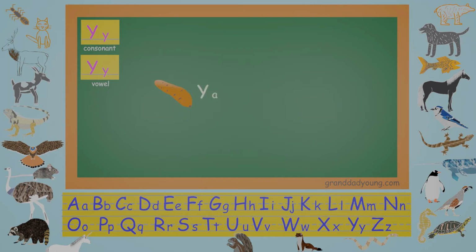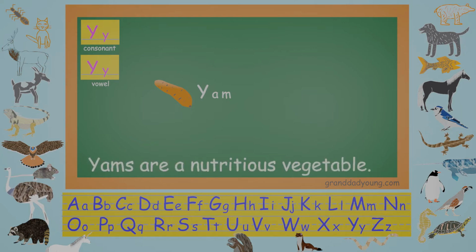Yam, Y-A-M. The word yam begins with the letter Y. This vegetable is often confused with a sweet potato, but it is closer to a potato in texture and color. Yams are a nutritious vegetable.